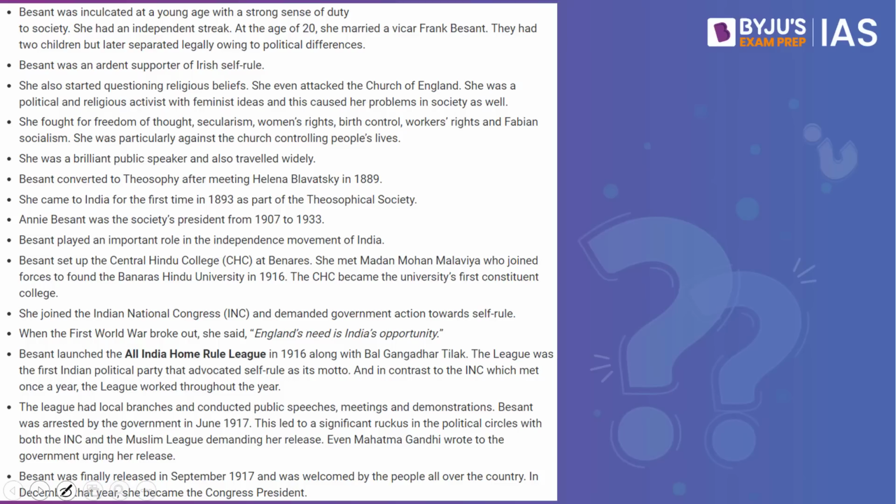Now, if we have to look into the facts with respect to Annie Besant, she was inculcated at a young age with a strong sense of duty to society. She had an independent streak. At the age of 20, she married Vicar Frank Besant. They had two children but later separated legally owing to political differences. Besant was an ardent supporter of Irish self-rule. Besant played an important role in the independence movement of India.